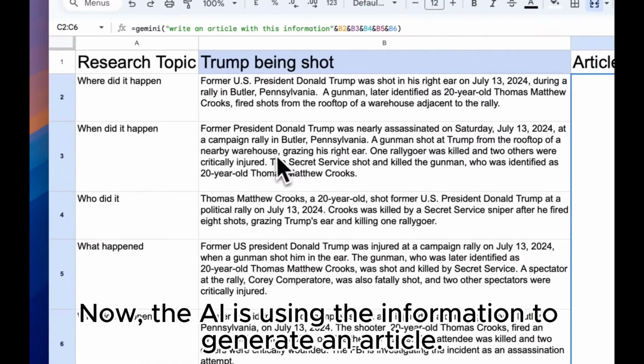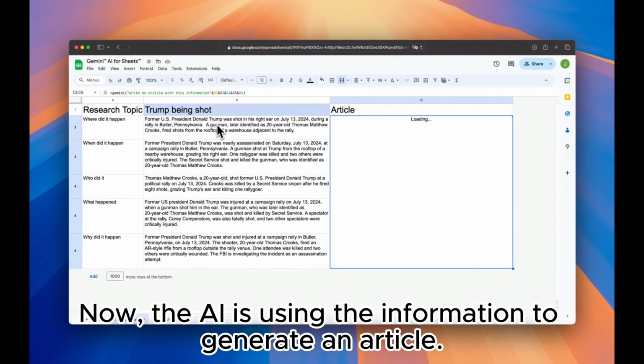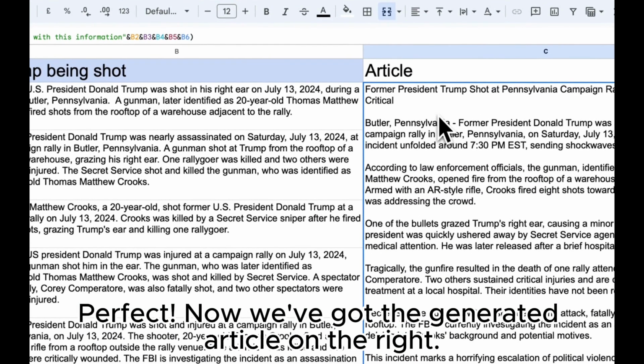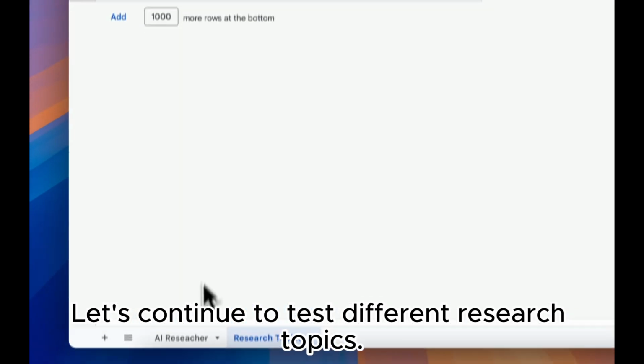Now, the AI is using the information to generate an article. It will take a few seconds. Perfect. Now we've got the generated article on the right. Let's continue to test different research topics.